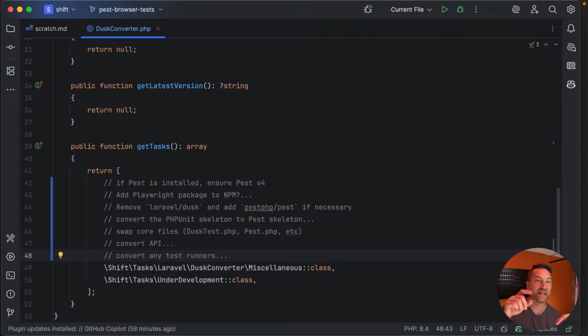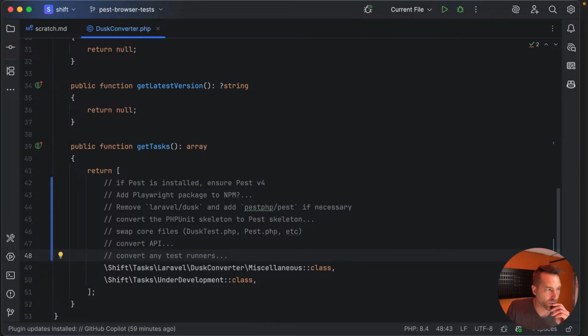So this would be anywhere, if you have CI in your application, anywhere you're saying PHP Artisan Dusk, it would be nice to swap that out with whatever the new command is. At a minimum, detect it and comment, hey, we see you have a Dusk CI build, you can get rid of that now, and here's the one you can use. So it might just be a simple copy paste from the documentation.